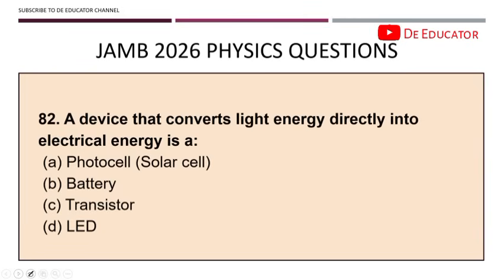Violet. 82. A device that converts light energy directly into electrical energy is known as a solar cell. Okay, this one is a very simple question. Nobody should fail this.